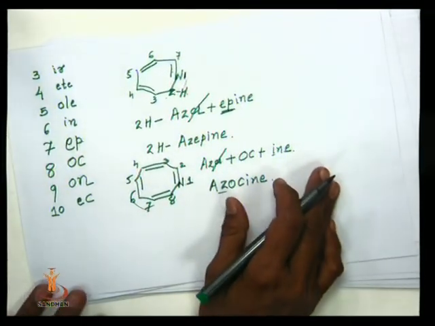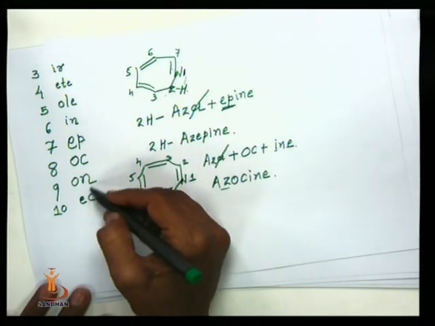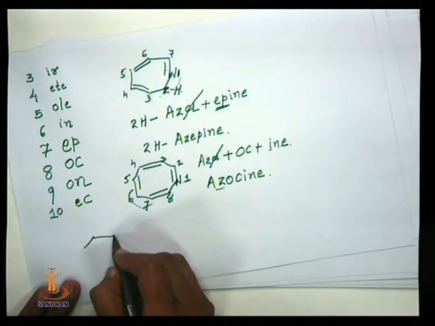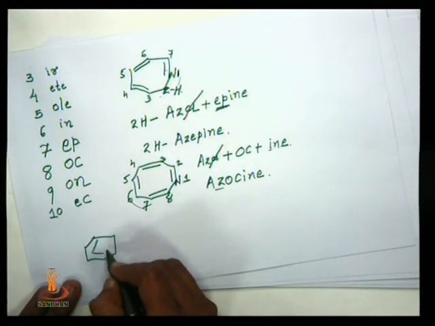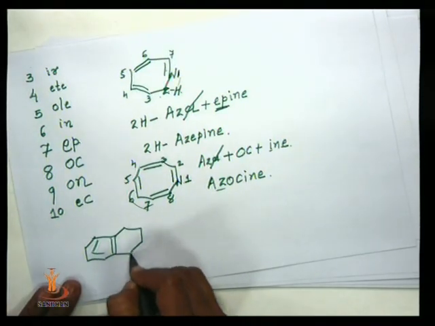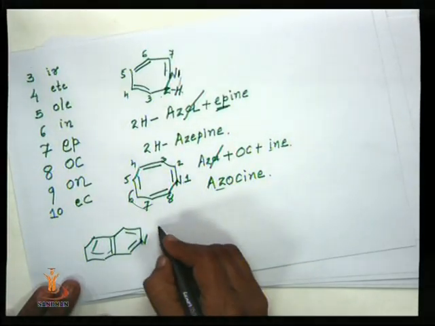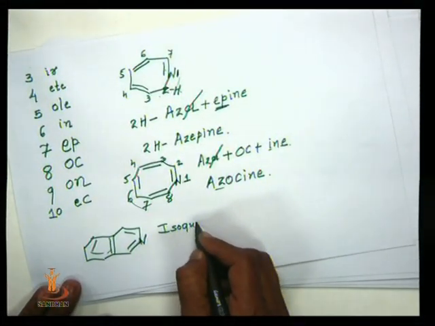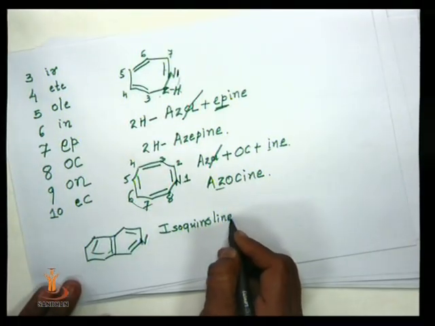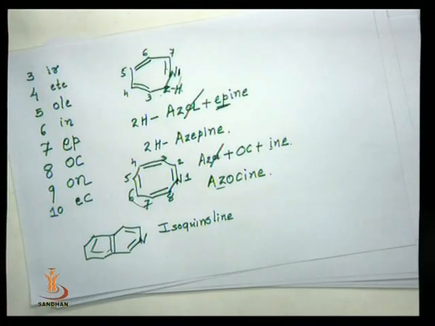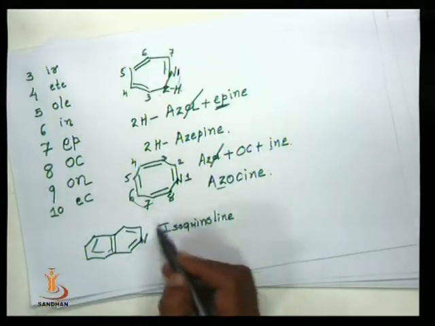Now, connected to this compound, 5 member up to 8 member rings. Now we have bicyclic compounds. One is isoquinoline. This isoquinoline contains one fused system, a bicyclic compound, one part being a benzene ring, the other a pyridine ring.